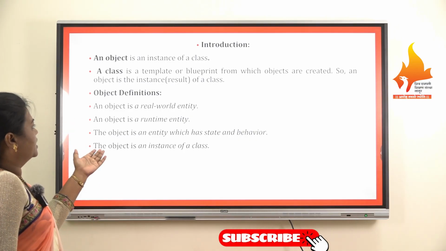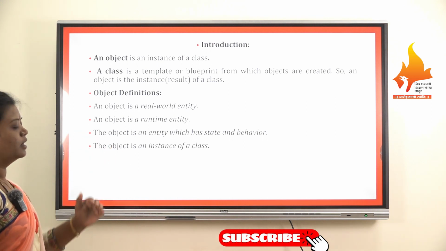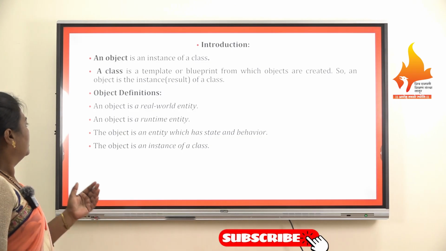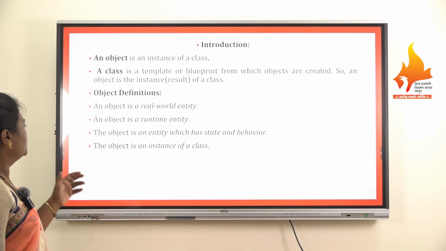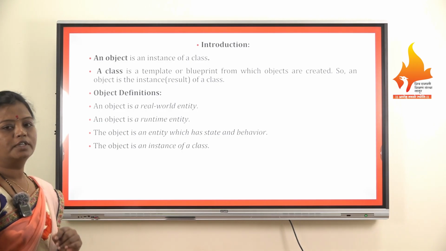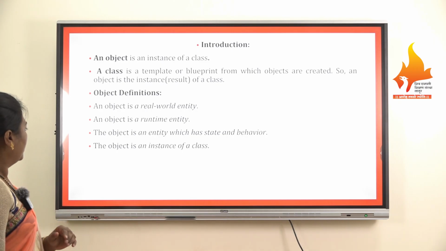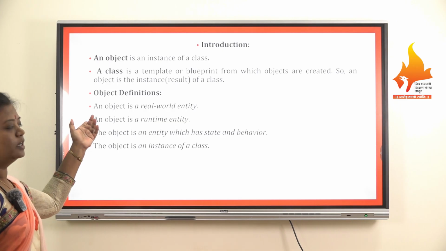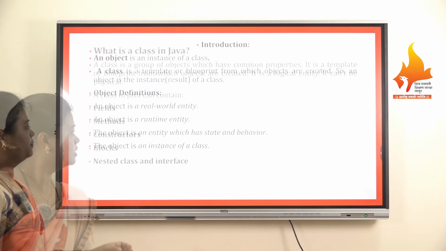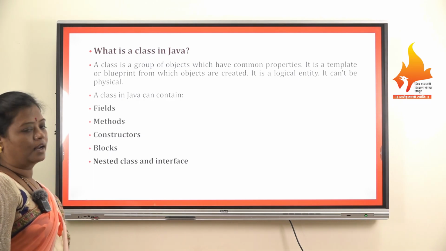Again, an object can be precisely defined like this: an object is a real world entity. It is also a runtime entity, and an object is an entity which has state and behavior, and the object is an instance of a class, as we have defined previously. So let's see in detail what a class is.